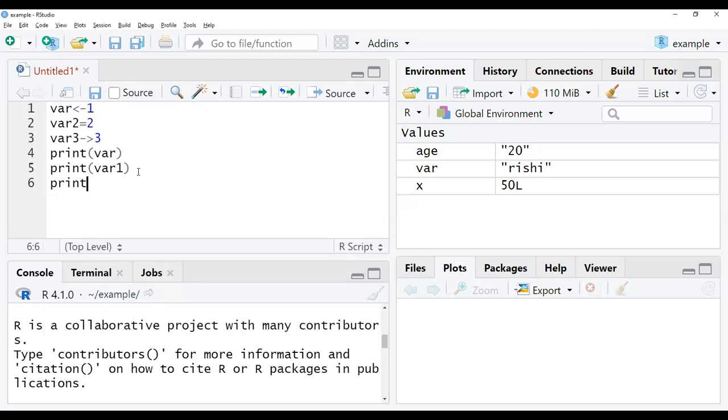Madam, in the above line, var1 is not there. Yes, var1 is not there, right? Thank you. So if we want to execute, first we write the program, then select the program up to where we have written, and go to Run over here.